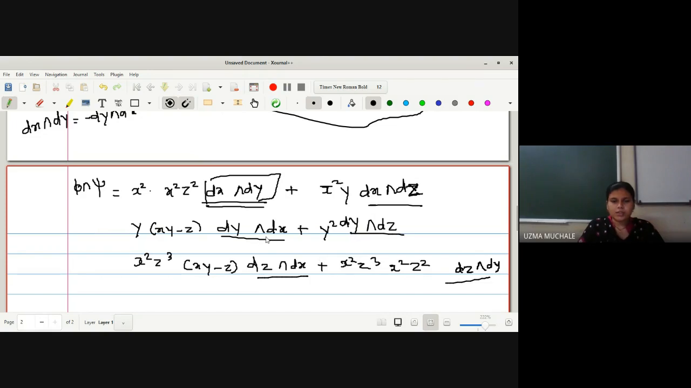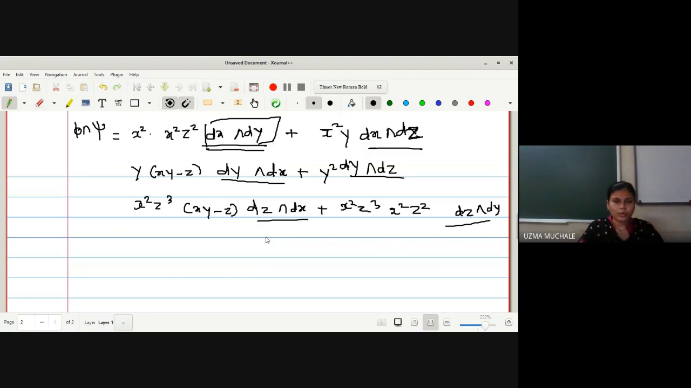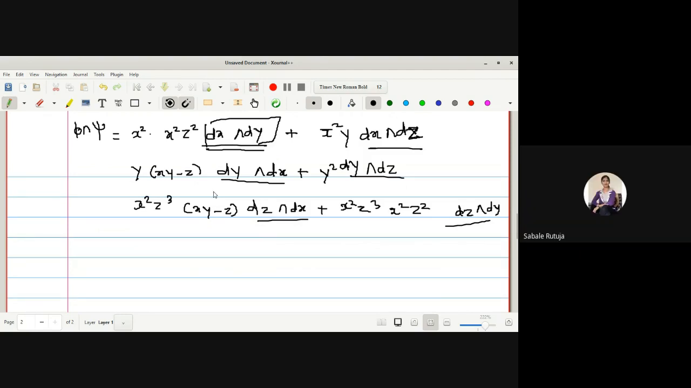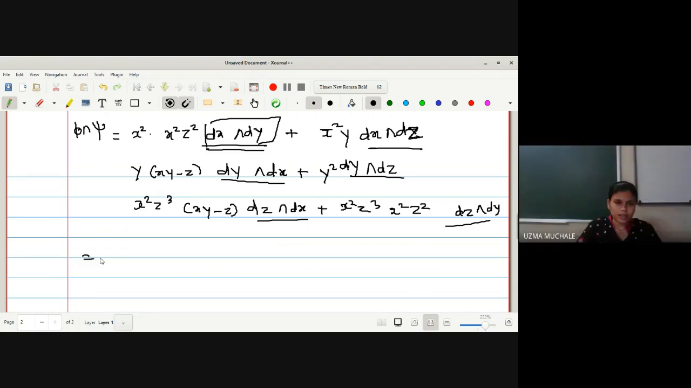Okay. So the last term will again be 0. dz wedge dz is 0. Any doubt for the evaluation? No, ma'am. If not, let me just write down the terms with this x square. I can write this as x raised to 4 z square dx wedge dy. Let me write down these two terms common.